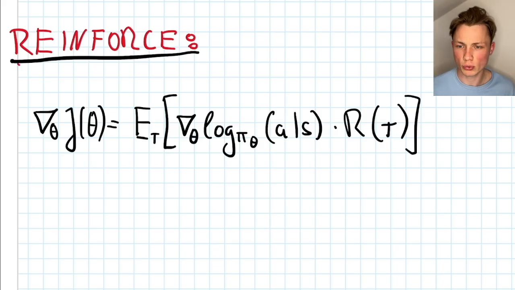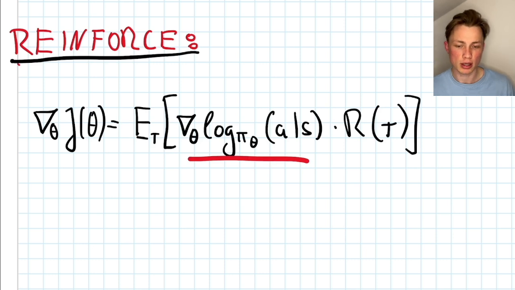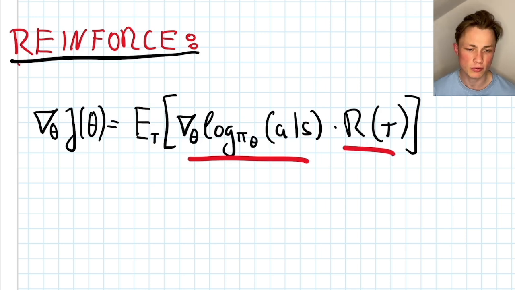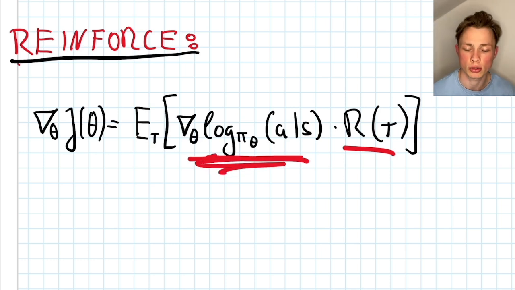To understand REINFORCE++, let's just have a quick view on the normal REINFORCE. The overall idea is that we update our gradient in a way that if we have a positive reward here, our probability for this action increases, and if we have a negative reward, this probability should go down. And we use the gradient as always to do this.